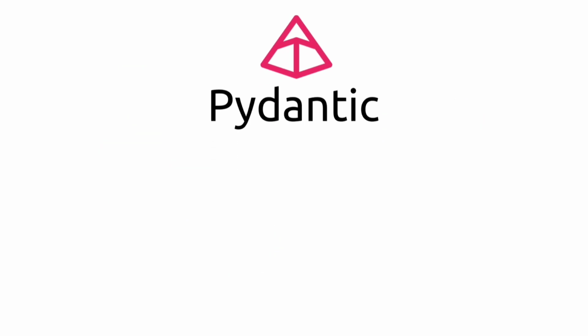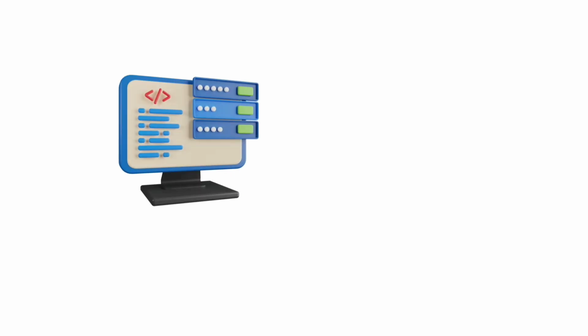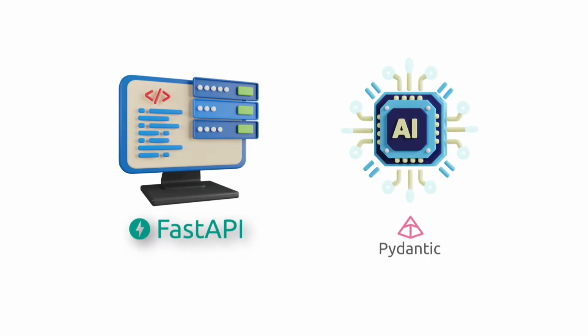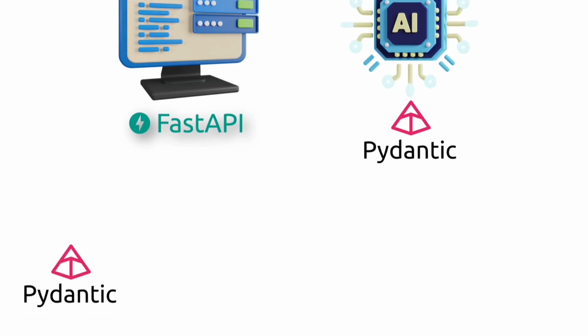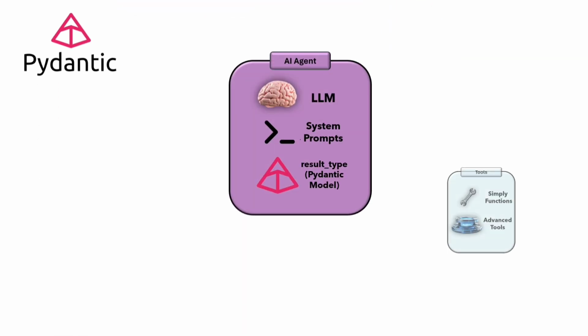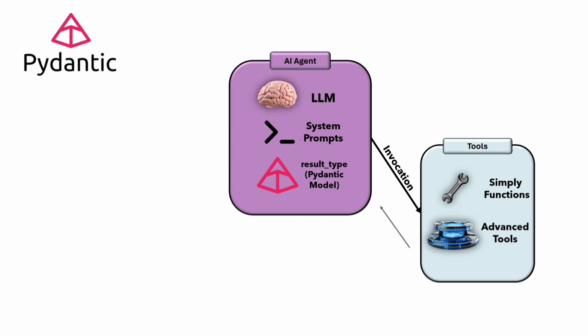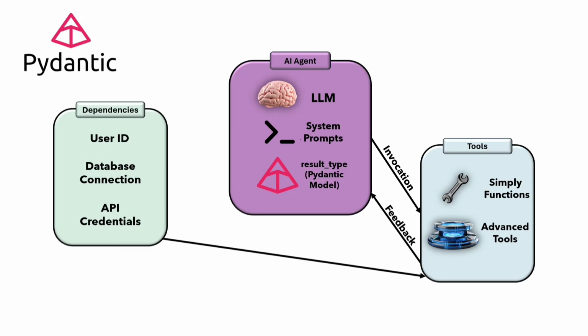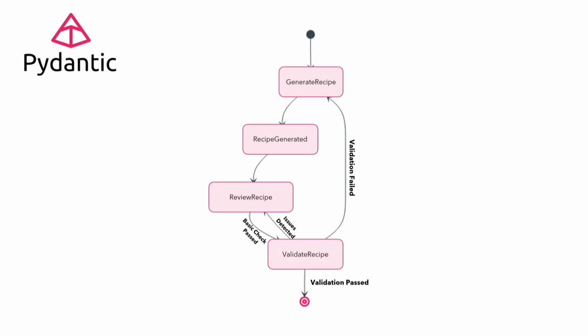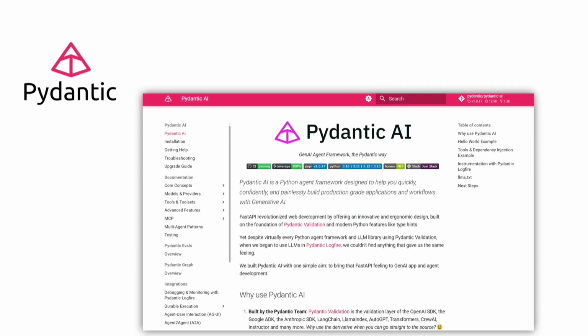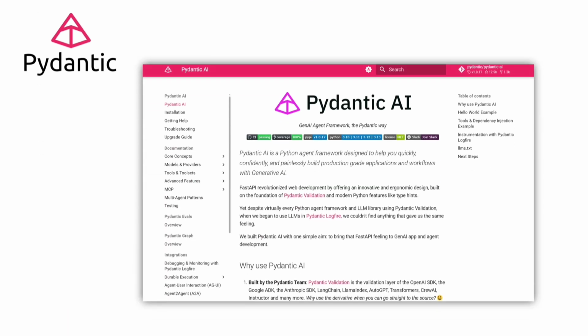Pydantic AI. Pydantic AI represents a natural evolution of the Pydantic ecosystem, aiming to become for generative AI development what FastAPI became for web development. The framework's core philosophy is to leverage type safety and data validation through a schema-first design, transforming LLMs from simple conversationalists into structured, predictable agents. To address exceptionally complex multi-step problems, the framework incorporates Pydantic Graph, an advanced library that implements an asynchronous finite state machine architecture. Consequently, Pydantic AI distinguishes itself through its lightweight and transparent composition. Rather than being a heavy monolithic framework, it offers a minimal yet powerful solution that prioritizes developer understanding and control.